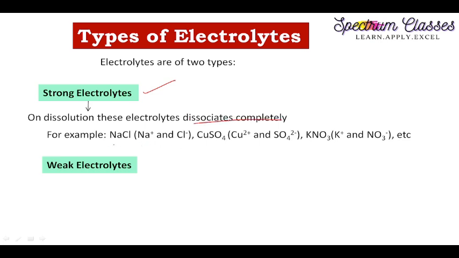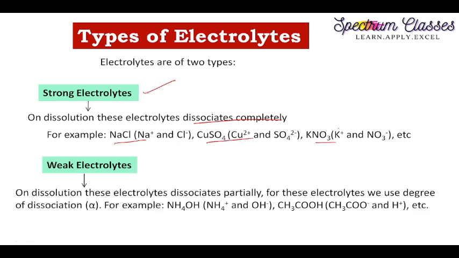When we dissolve them in solution, they dissociate completely, and those electrolytes or ionic species which on dissolution dissociate partially are weak electrolytes. For weak electrolytes we use the degree of dissociation, meaning up to what extent they get dissociated.